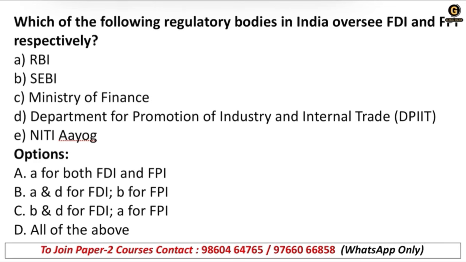Next question. Which of the following regulatory bodies in India oversees FDI and FPI, respectively? RBI, SEBI, Ministry of Finance, Department for Promotion of Industry and Internal Trade, DPIIT, or NITI Aayog. Okay, so the right answer is option B, A and D for FDI, B for FPI. A and D for FDI, and B, SEBI, for FPI.